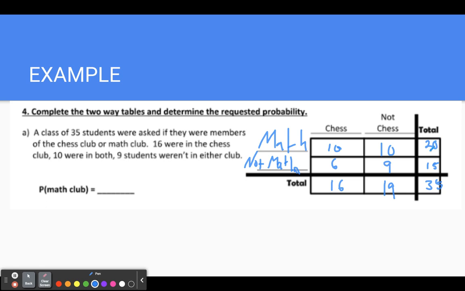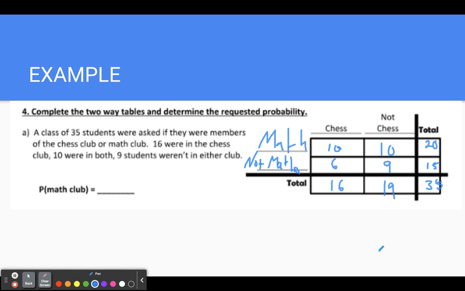And again, just double check, make sure everything matches. 10 plus 6 does give you 16. 10 plus 9 does give you 19. 10 plus 10 does give you 20. 6 plus 9 does give you 15. 20 plus 15 does give you 35. And 16 plus 19 does, in fact, also give you 35.